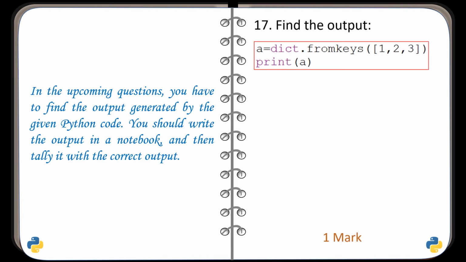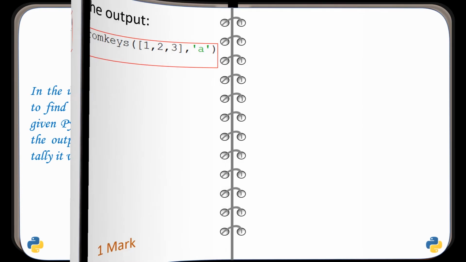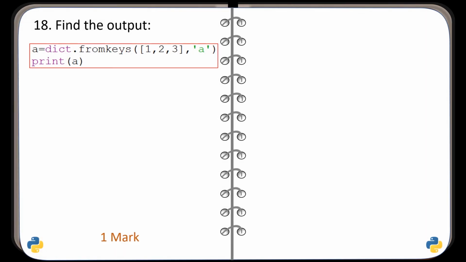Here is question number 17. Code is given and write the output, which will be generated by this code. And the correct output is this one. Question number 18. Find the output of the given code. And the correct output is this one.